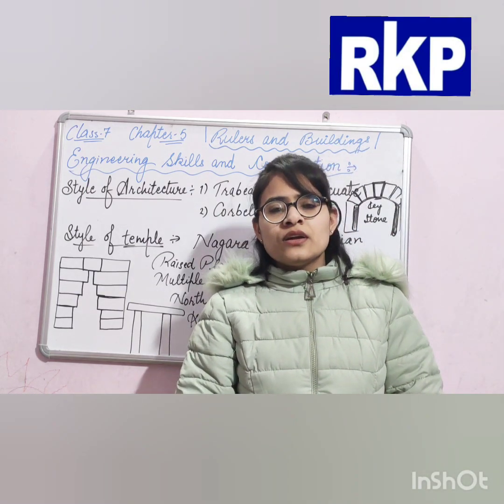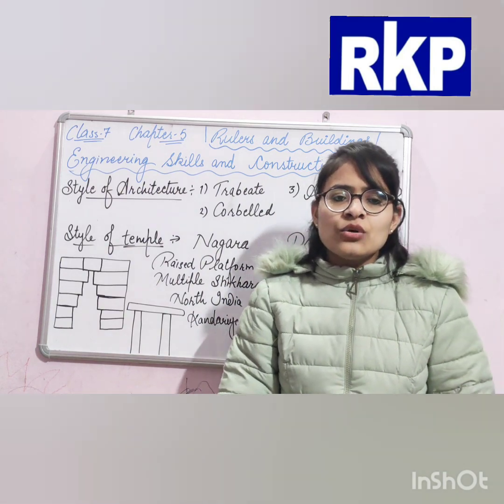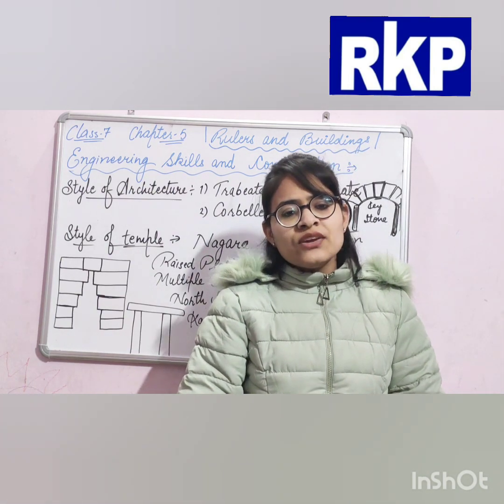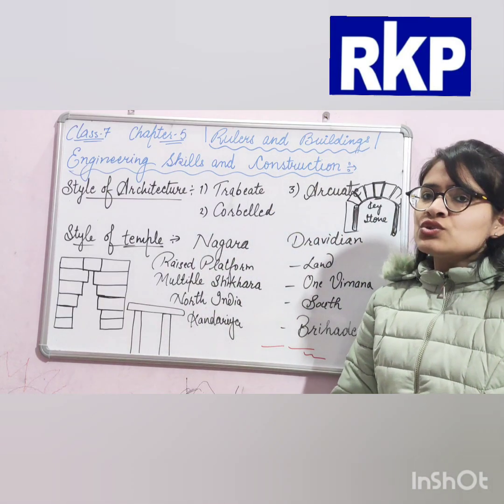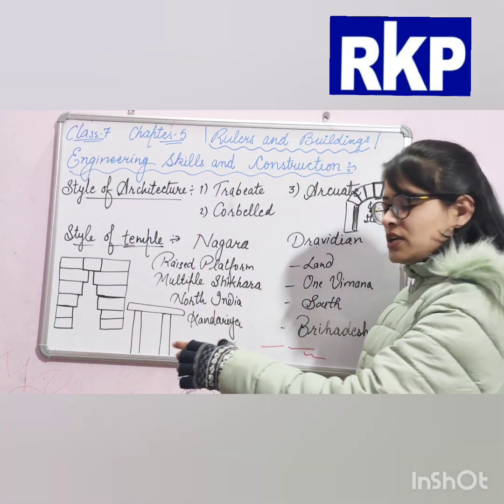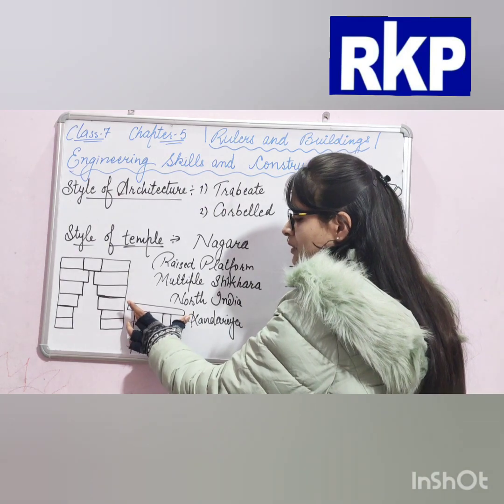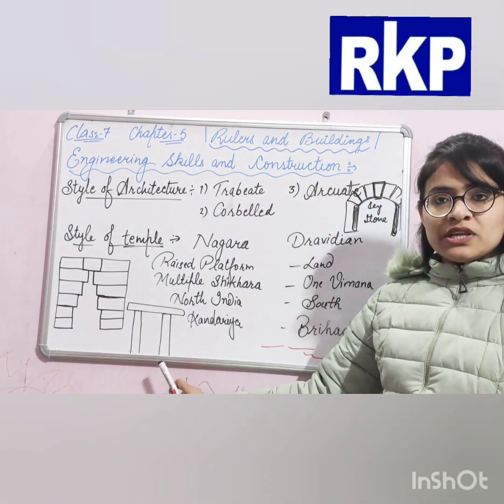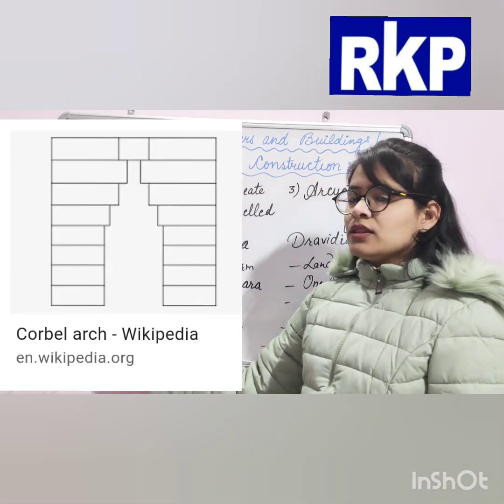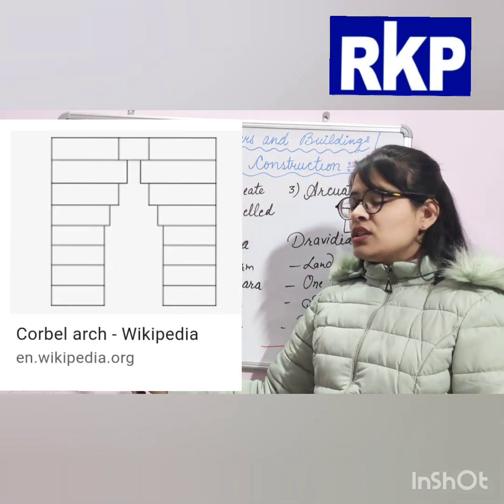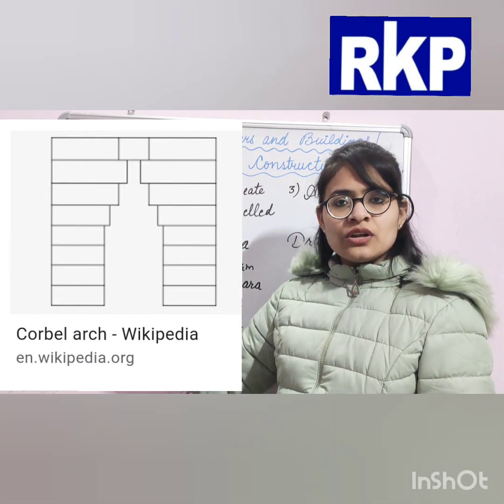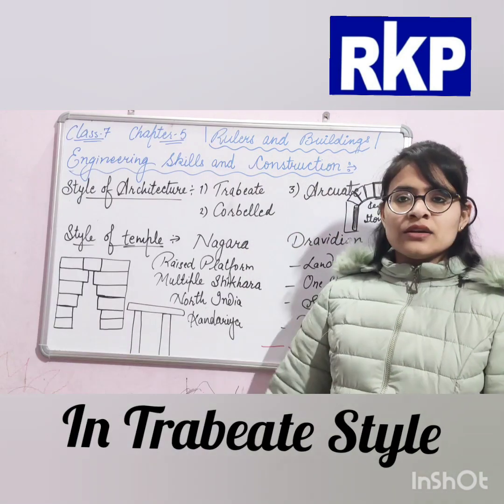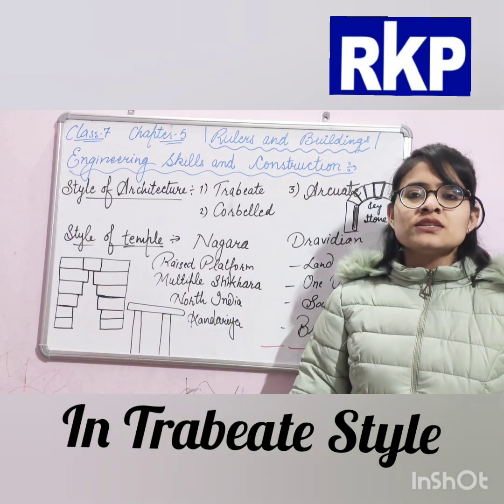Corbelled is a style of architecture in which roofs and doors were made by placing horizontal beams. In this, the horizontal beam was placed on these columns, but the roofs and doors were made by placing horizontal beams. As you can see, there are horizontal beams being placed here.